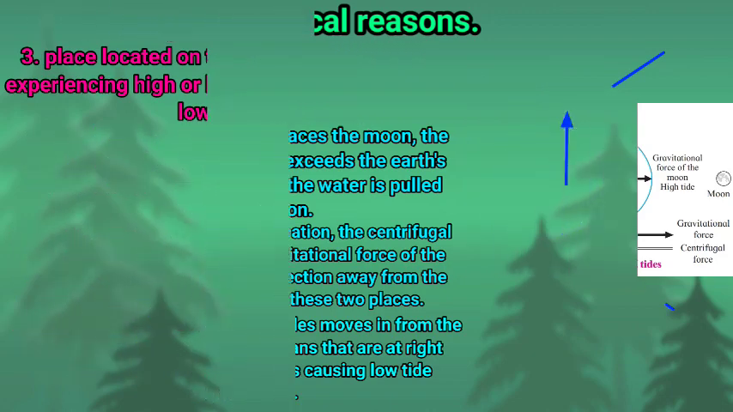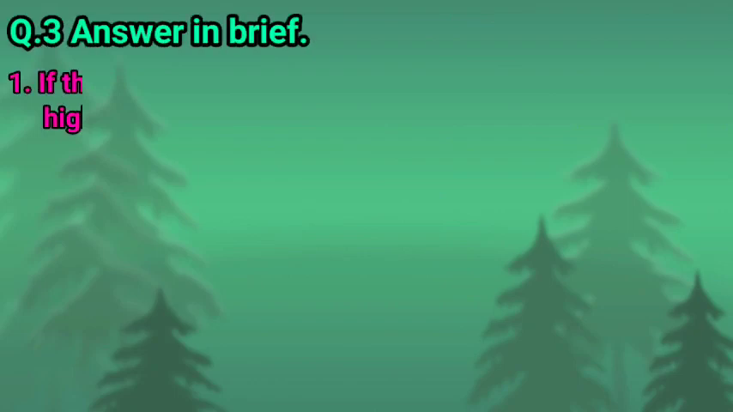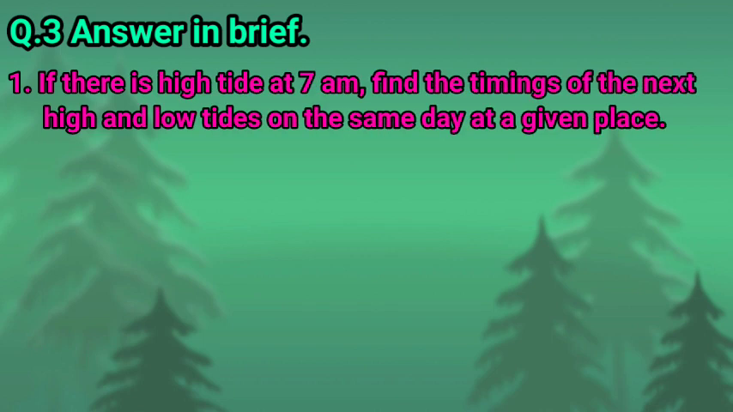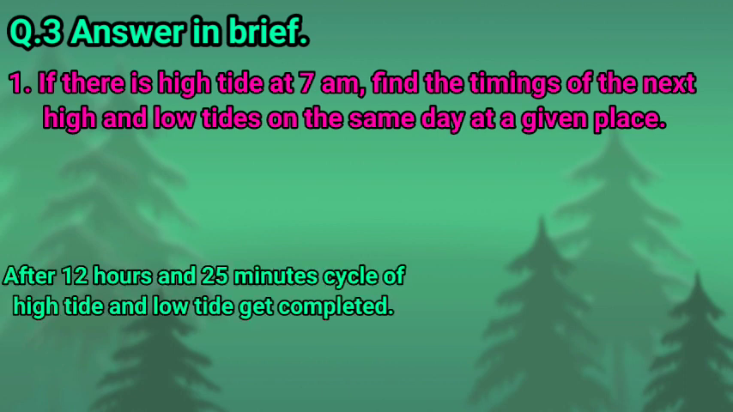So this is question number 2. Next, question number 3. Answer in brief. Question number 1. If there is a high tide at 7 a.m., find the timing of the next high tide and low tide on the same day at a given place. So children, we had learned that after 12 hours and 25 minutes, the cycle of high tide and low tide gets completed.